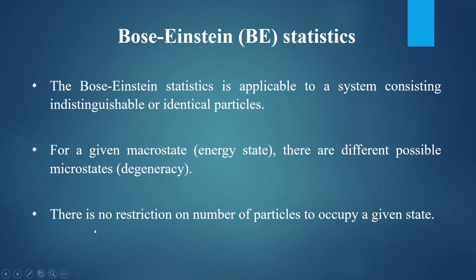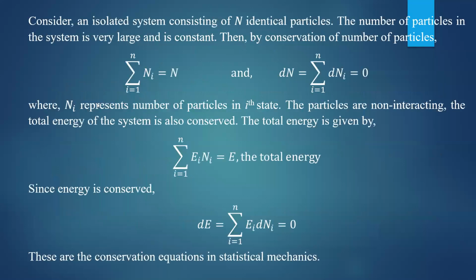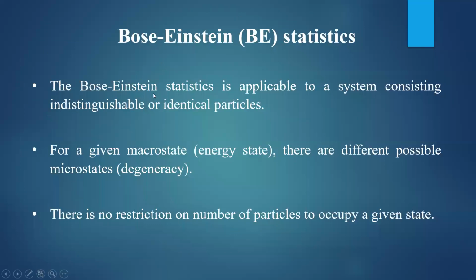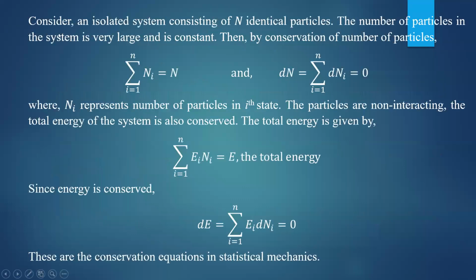Then the next point is, there is no restriction on the number of particles to occupy a given state. In a given state, you can find any number of particles. In the first state, there may be 1000 particles, 2000 particles, whatever may be the number of particles present. So according to Bose-Einstein statistics, these are the major conditions. Based on these conditions, we can derive the expression for the Bose-Einstein distribution function.